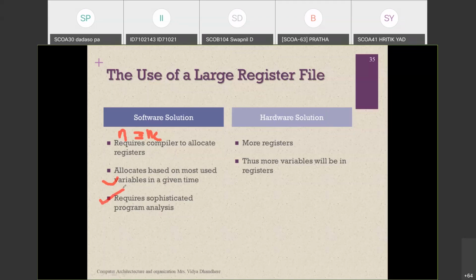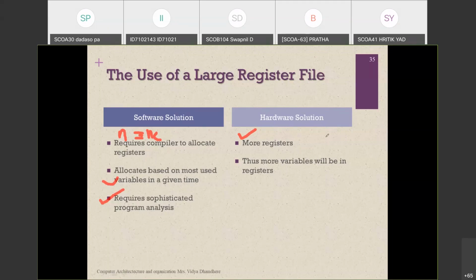But as compared to the software solution, in the hardware solution we can use more registers, because in a software solution, the number of variables used is nothing but the number of registers used for the particular program. If you use a high level programming language, we can use fewer variables and reuse that variable n number of times, so fewer registers or variables are required in a software solution. But in hardware solutions, we can use as many registers as are available on that processor easily.